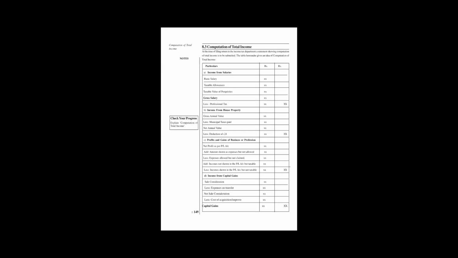In other words, GTI less deductions. GTI means gross total income. So, less deductions under section 80C to 80U, finally we get the total income amount. The total income is also understood as taxable income. So it is a synonym of total income, which is called taxable income.